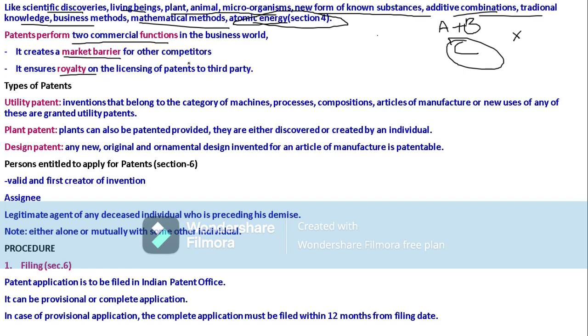So we know that according to the Patent Act, the inventor gets exclusive rights. According to Section 48, any inventor can get exclusive rights through the Patent Act, meaning he alone owns that invention, he alone sells that invention, he alone uses and manufactures that patent, or rather that invention. So it creates a barrier to other competitors.